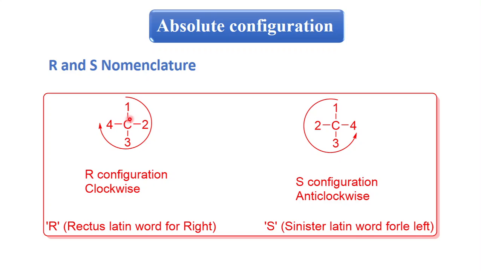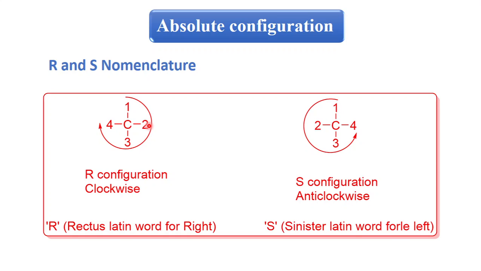This is your chiral carbon, and these are the 4 groups attached to it. You are giving the priority depending upon atomic number, and the atom which has the highest atomic number will get the highest priority.